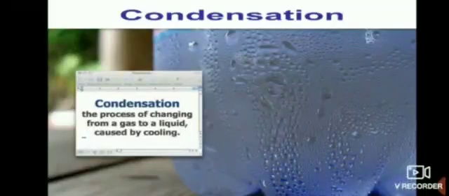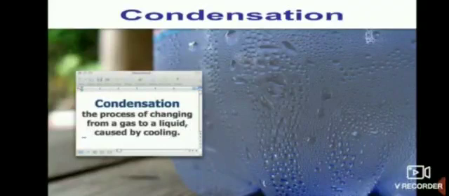Here liquid is referred to water. Water is becoming water vapor. So what is the gas here? Water vapor. Now here water is changing into water vapor. That is liquid changes to gas. And this is evaporation.